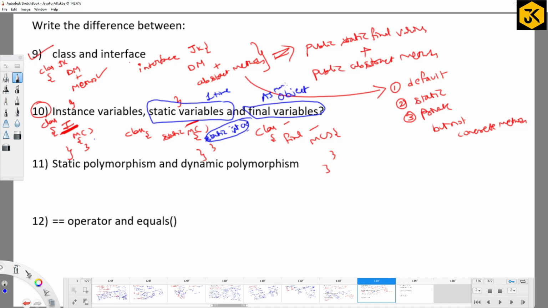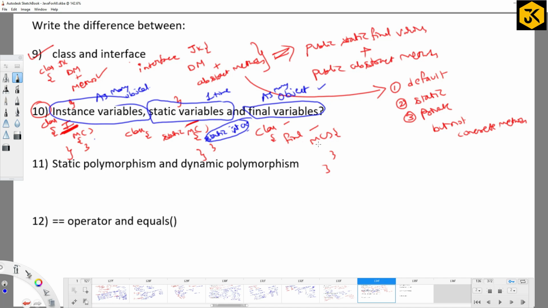As many times an object is going to be created, that many number of times the final variable is going to be created. What about instance variables? Same. As many times an object is created, that many number of times the instance variable's memory is going to be created. Right? Can I have any other differences?